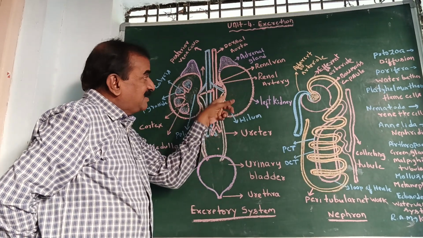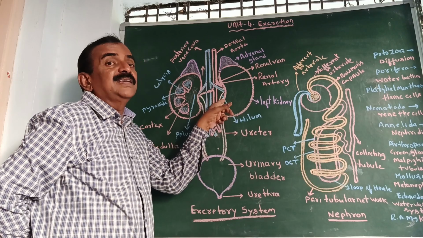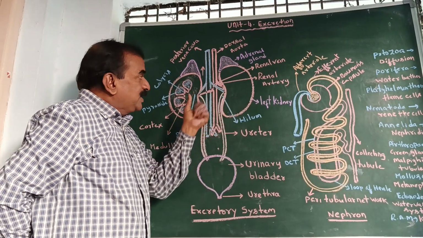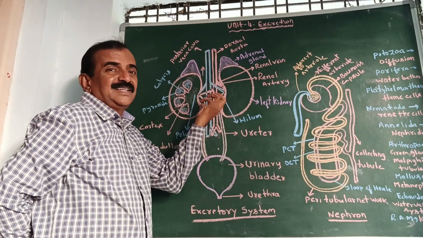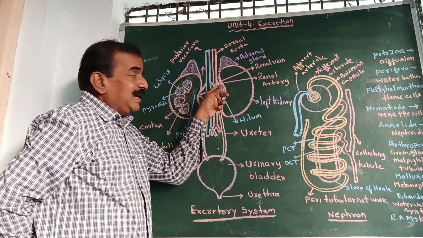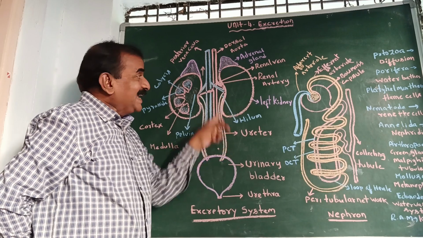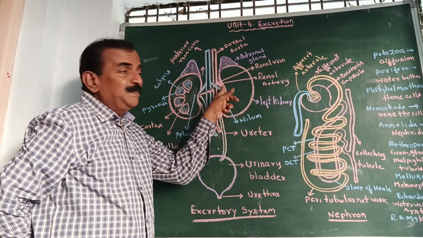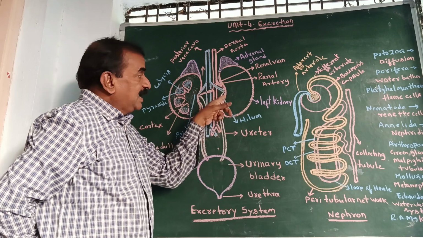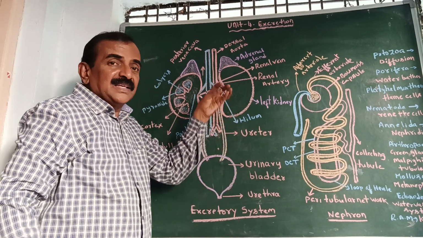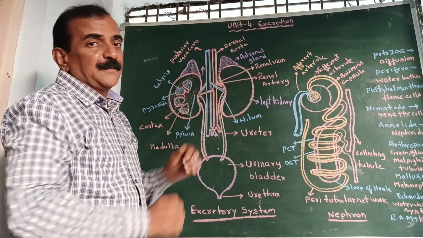The inner concave part of the kidney is called the hilum. In this notch we can see the exit of the renal vein and also the ureter, and the entry of the renal artery. So: entry of the renal artery, exit of the renal vein, and exit of the ureter. This is the external feature of the kidney.